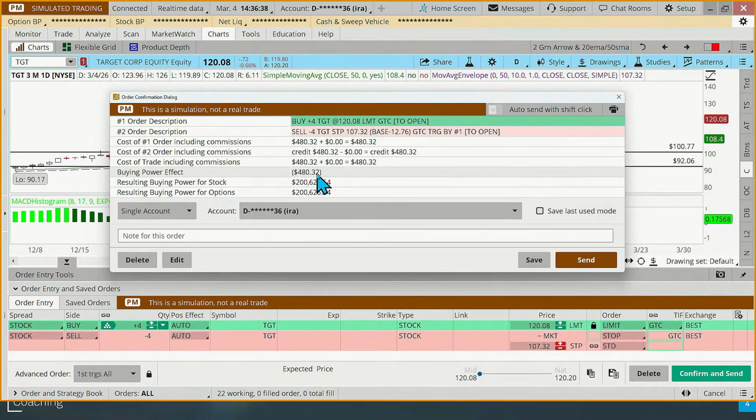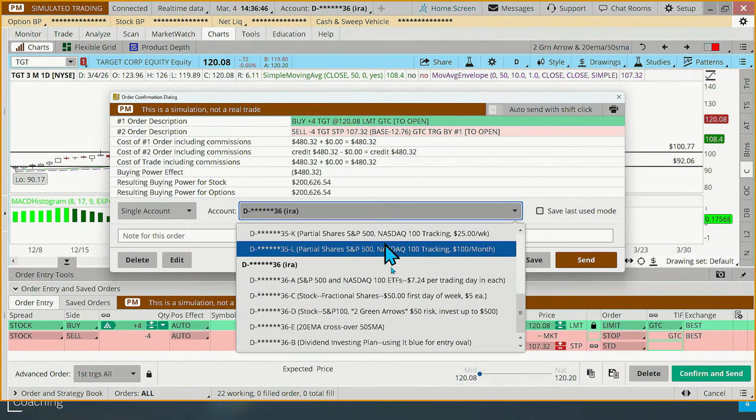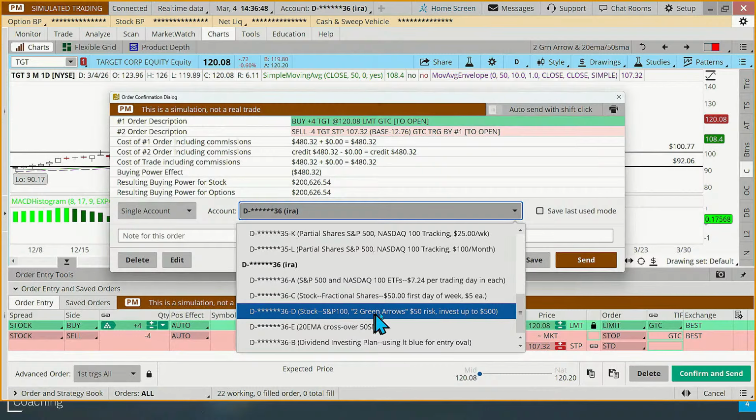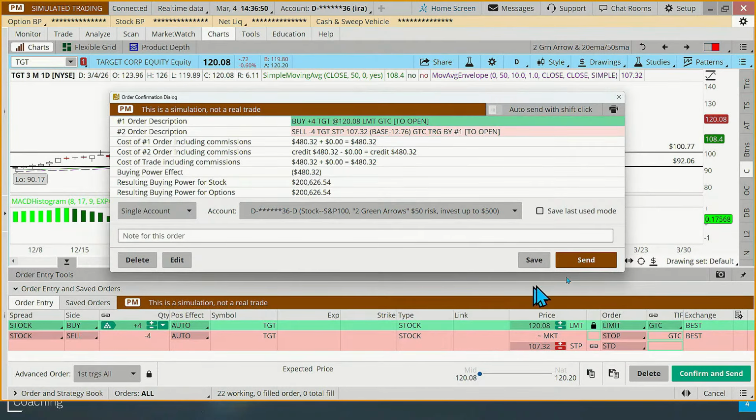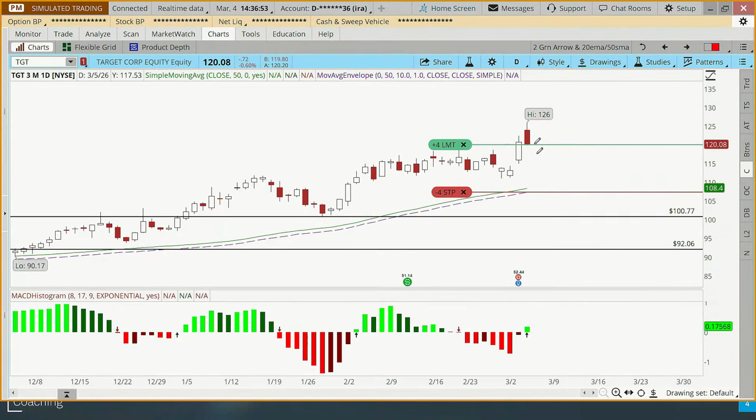Then last thing I like to check is right here, the buying power that just tells me the total investment. You could look here too. And I just want to make sure that's not over 500. And if you have groups set up like I do, I'm going to put it in our 2 green arrow group and send that order off. So that order will be a working order for tomorrow. Okay. So that's how we do that.